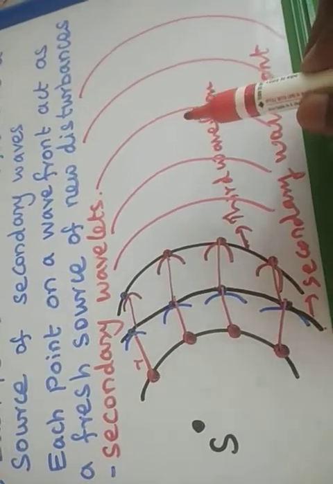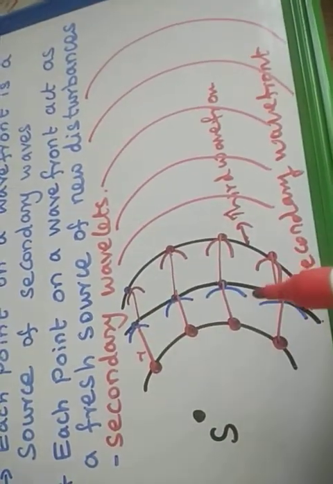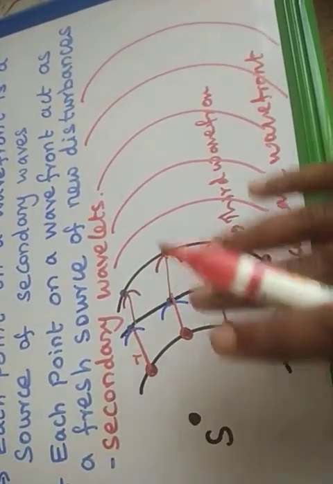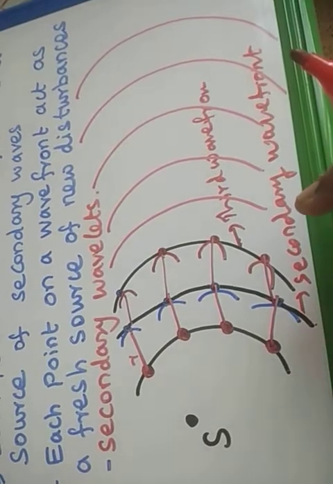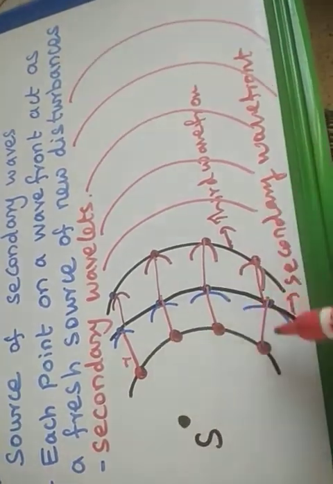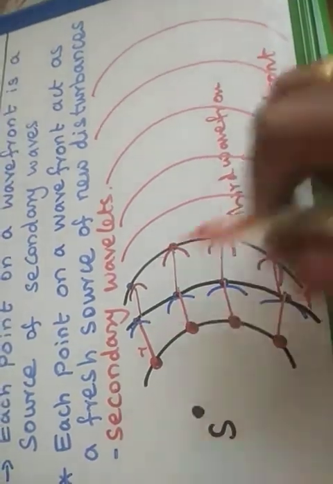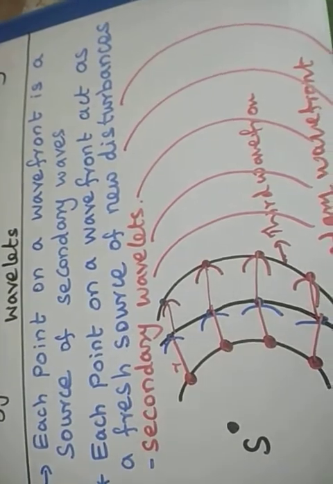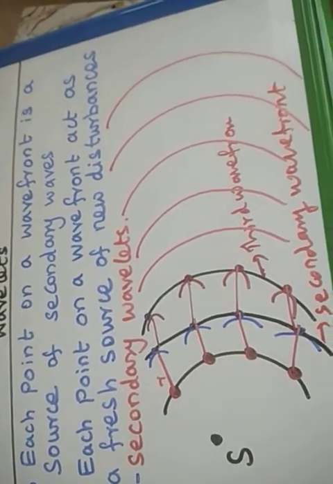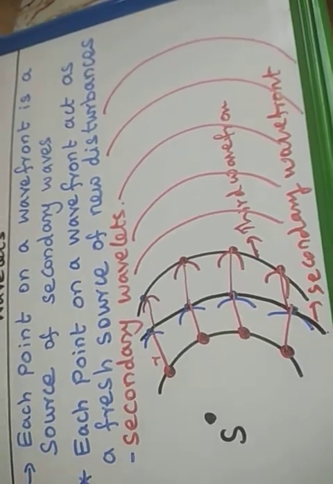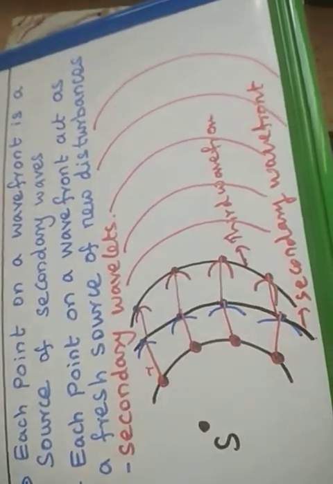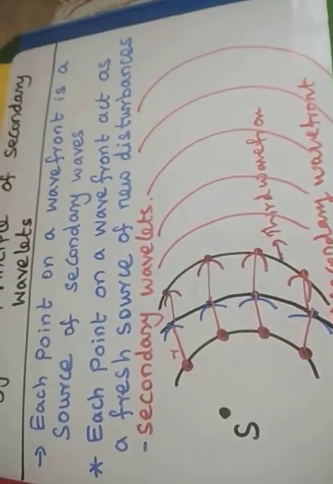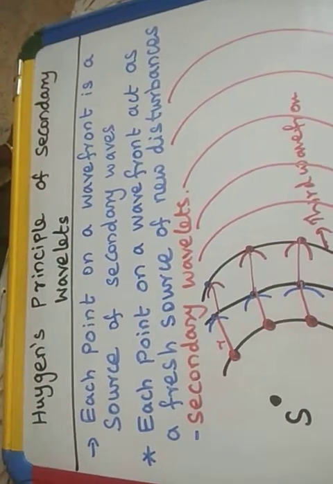Again, I will recall for you, students: each and every one is a wavefront. What is a wavefront? A wavefront means all such particles in the medium have the same phase. Same phase means same angle. That is a wavefront. I will give a practical application for this. Simply take a stone and put it on the water. What will happen? A concentric circle of waves will be propagated. That concentric circle of waves is an example for Huygens principle.